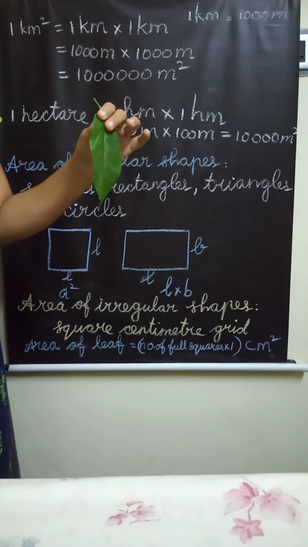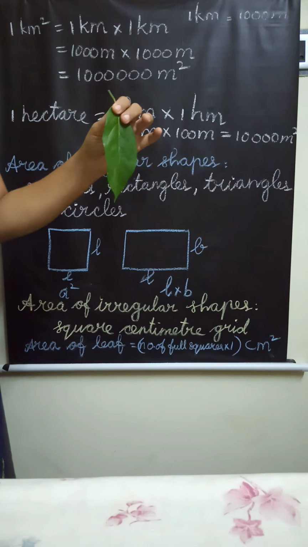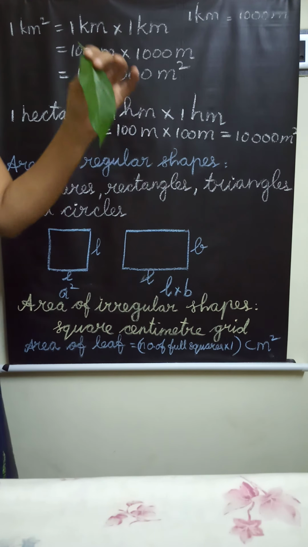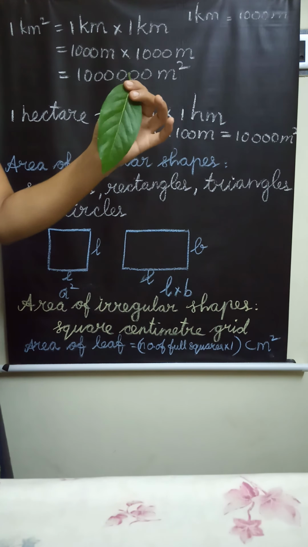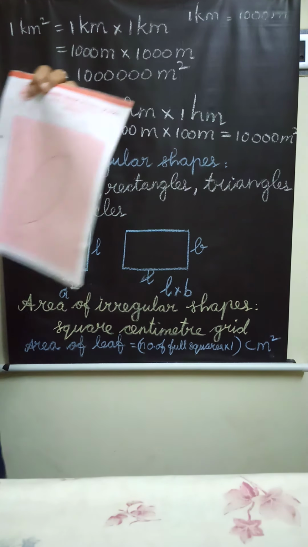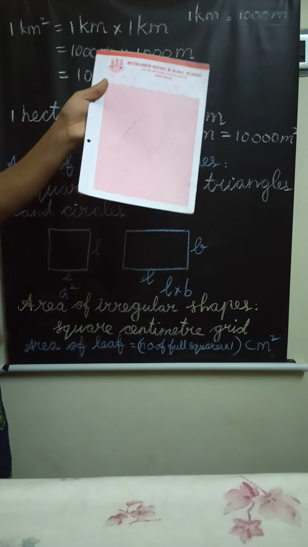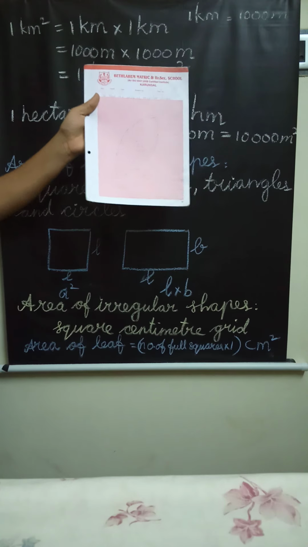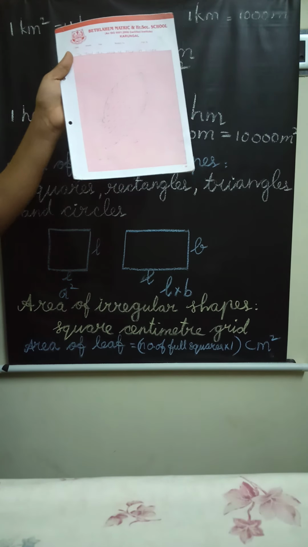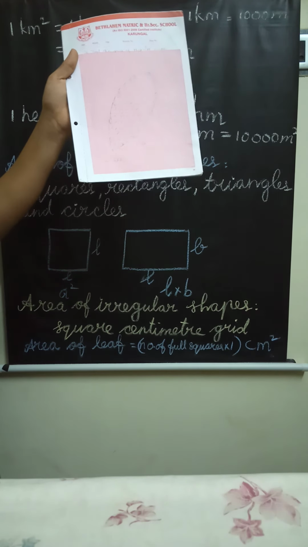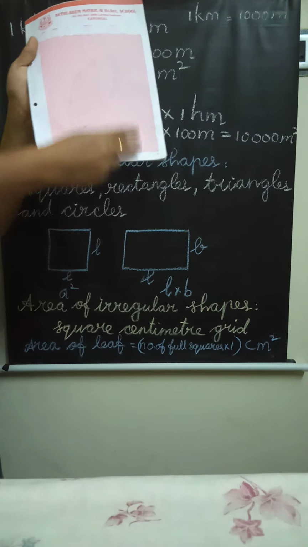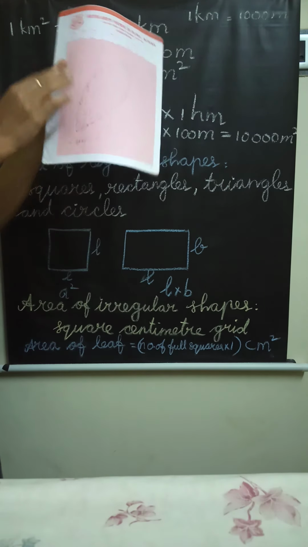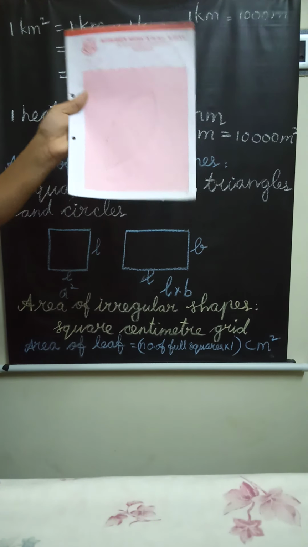What is the meaning of square centimeter grid? Do you know? A square centimeter grid is made up of squares of side 1 centimeter. This is the square centimeter grid. What is the other name of this? Graph. You already studied it in maths, isn't it? This graph paper is the most commonly used square centimeter grid.